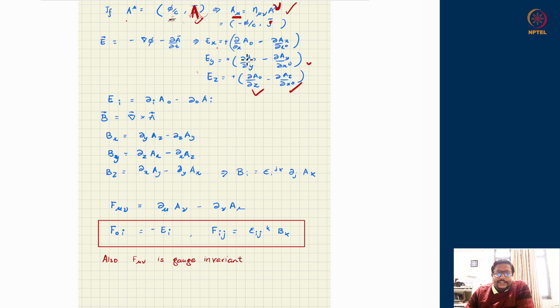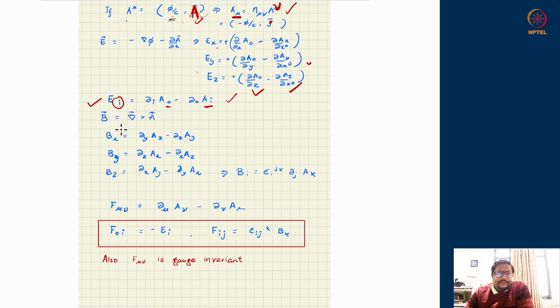For y, the indices are appearing y and 0. For z, the indices are appearing as z and 0. So overall the electric field can be written in terms of A. They are made from Ai and A0. The i index is the electric field index, and you would have this structure. Okay, so this is how we write down the electric field in terms of the vector potentials.